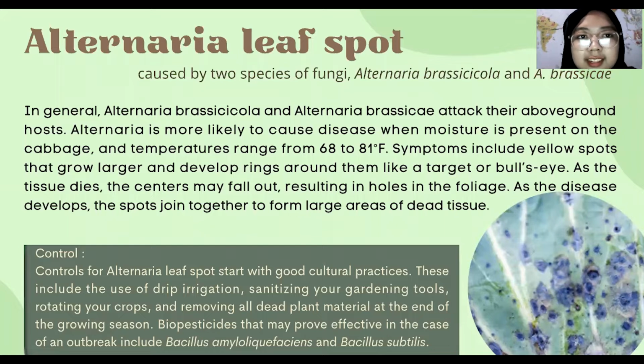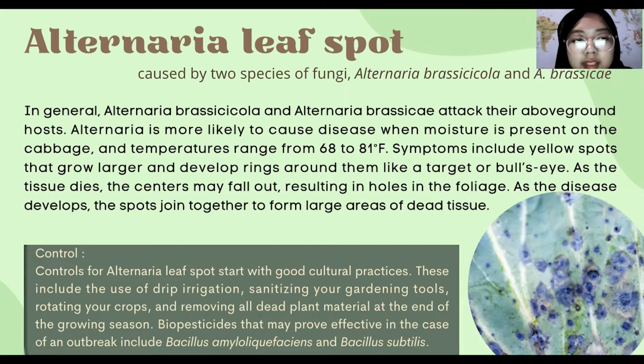Okay, the next disease is Alternaria leaf spot, caused by two species of fungi, Alternaria brassicicola and Alternaria brassicae. In general, Alternaria brassicicola and Alternaria brassicae attack their above-ground host. Alternaria is more likely to cause disease when moisture is present on the cabbage and the temperature ranges from 68 to 81 Fahrenheit. Symptoms include yellow spots that grow larger and develop rings around them like a target or bull's eyes.